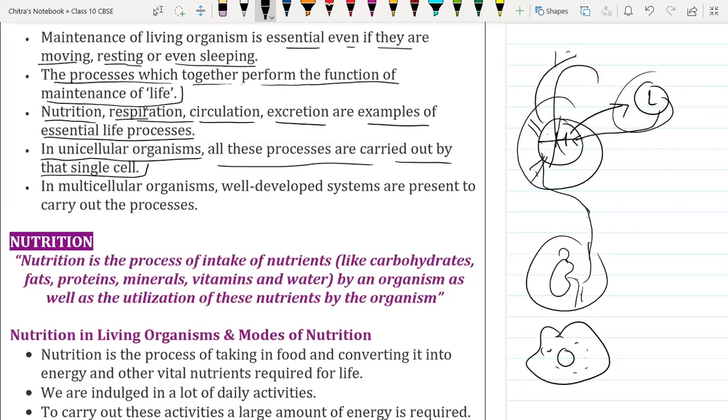In multicellular organisms, well-developed systems are present to carry out the life processes. Like we have a separate system for circulation, a separate system for respiration, a separate system for digestion, and a separate system for control and coordination. Is it clear, everyone?